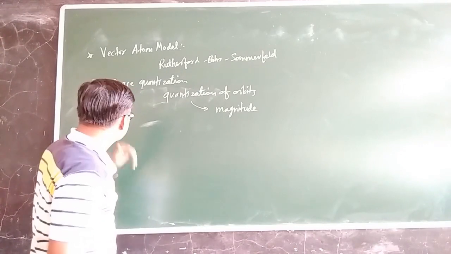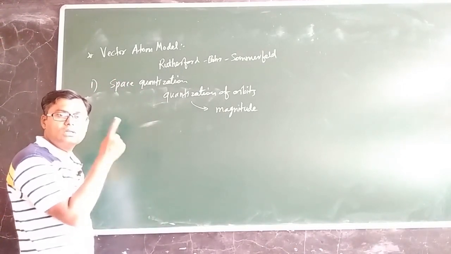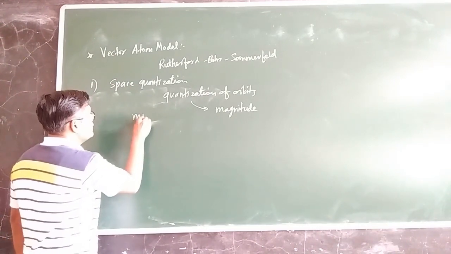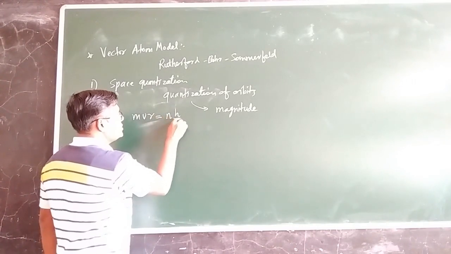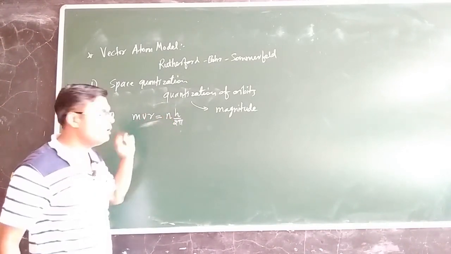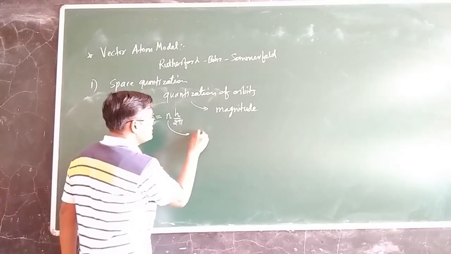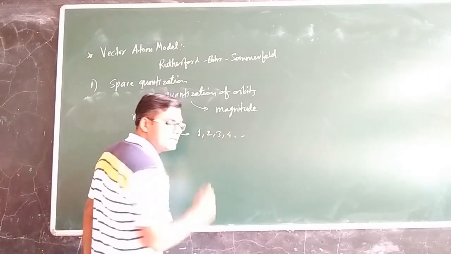Bohr said that an electron can revolve only in those orbits for which its angular momentum is an integral multiple of h upon 2 pi, that is n h upon 2 pi, where n is called the principal quantum number, and n can take the values 1, 2, 3, 4, and so on.